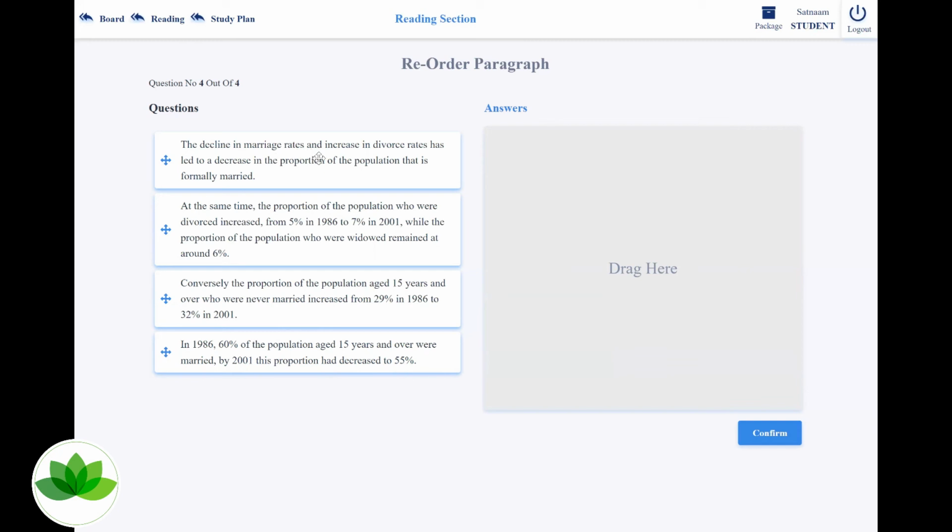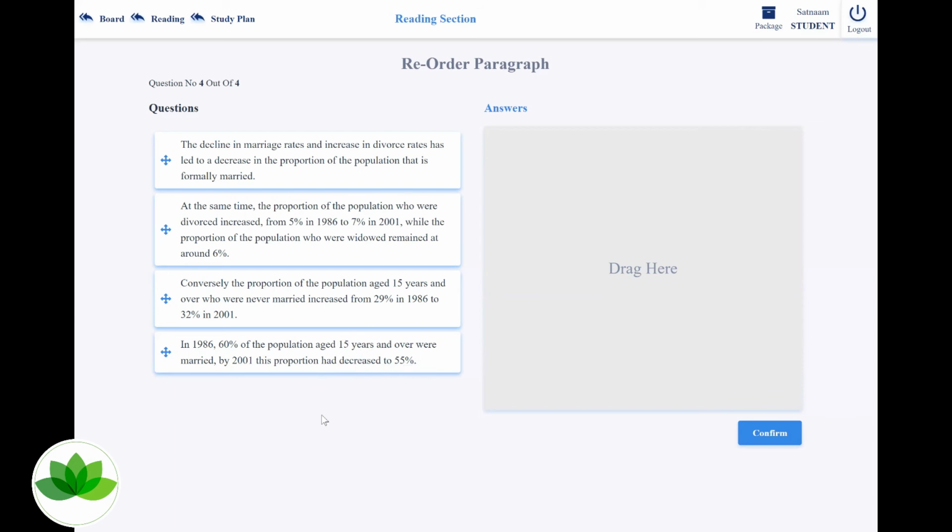The decline in the marriage rates and the increase in divorce rates has led to a decrease in the proportion of the population that is formally married. At the same time, the proportion of the population who were divorced increased from 5% in 1986 to 7% in 2001, while the proportion of the population who were widowed remained around 6%. Conversely, the proportion of the population aged 15 years and over who were never married increased from 29% to 32% in 2001. And in 1986, 60% of the population aged 15 years and over were married. By 2001, the proportion had decreased to 55%.